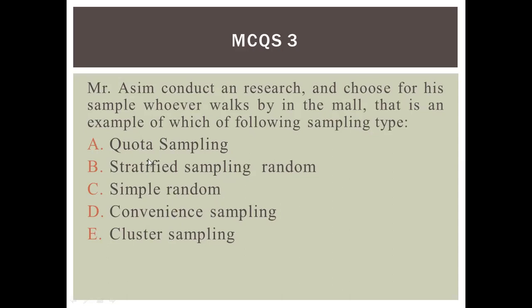Because Mr. Asim conducts the research and chooses the sample whoever is conveniently available in the mall, this sampling type will be convenience sampling. Simple random is probability sampling, and stratified is also probability sampling. So three are left: quota, convenience, and cluster, and the answer is most likely convenience sampling.